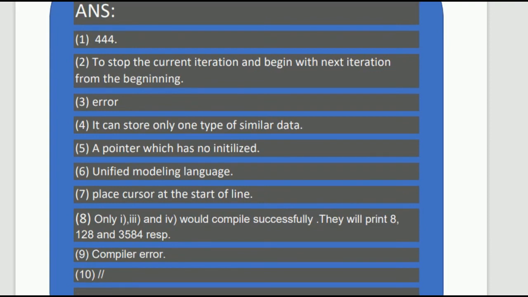Yeah. Answers: continue to stop the current iteration, error. It can store only one type of similar data type, a pointer which has no initialization, Unified Modeling Language. Place cursor at the start. Yeah, you can see over there.